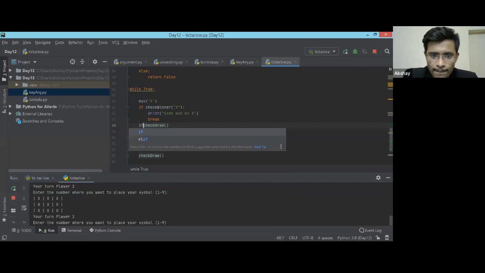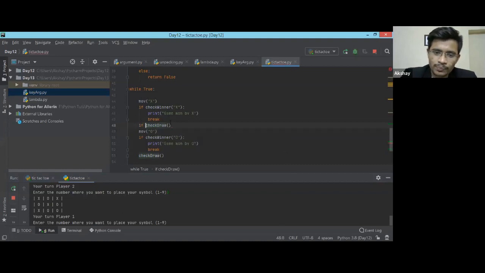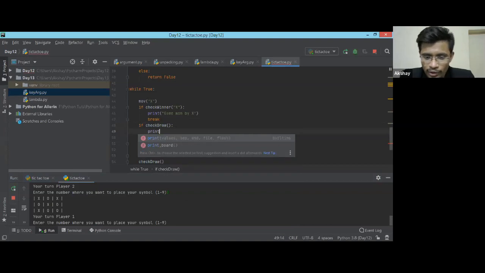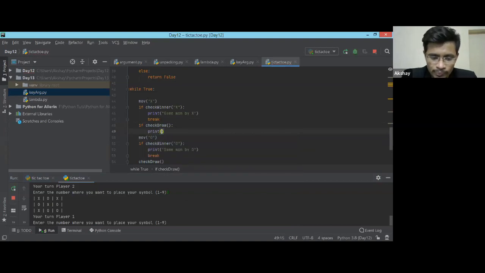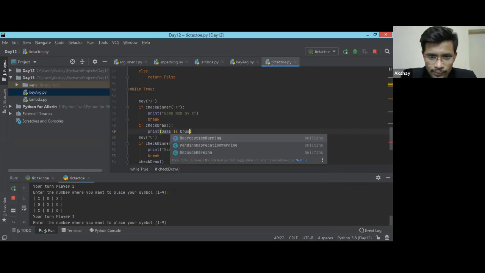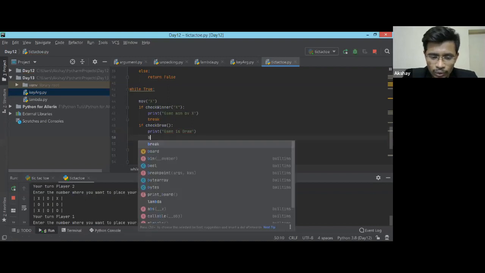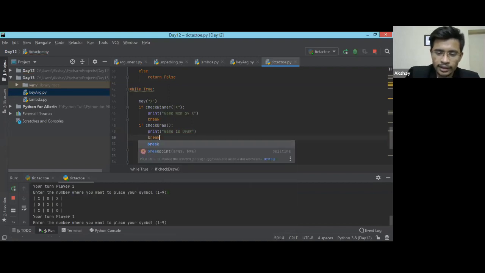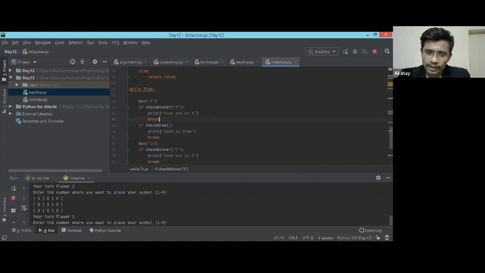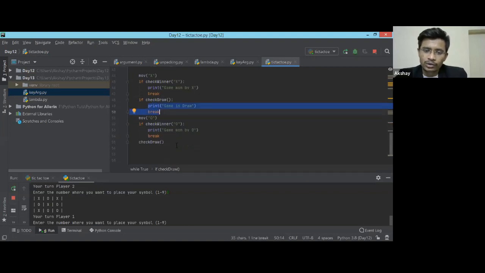If check draw returns true, then print game is drawn, and then we need to break the loop. We just missed a very simple thing. This particular thing, you just need to add those conditions. That's it.